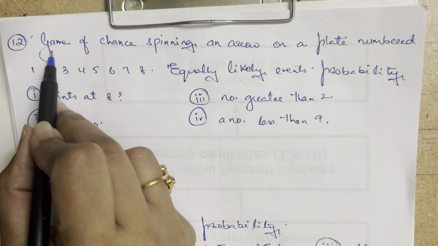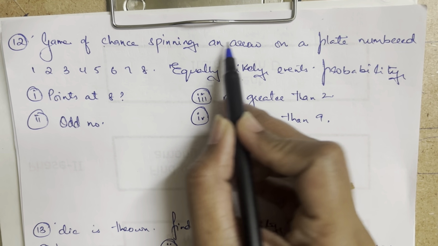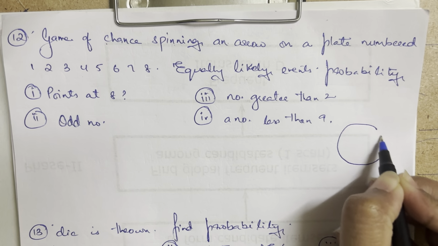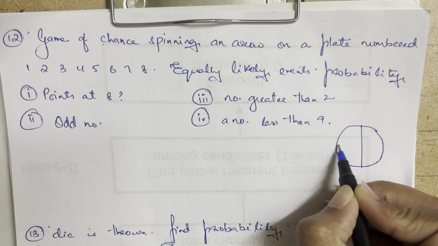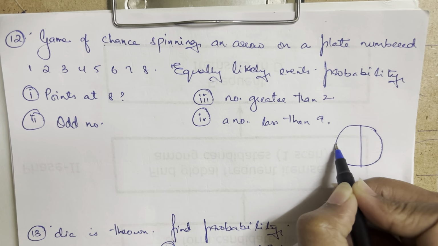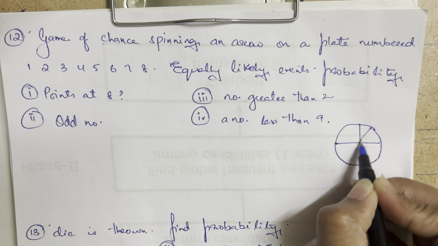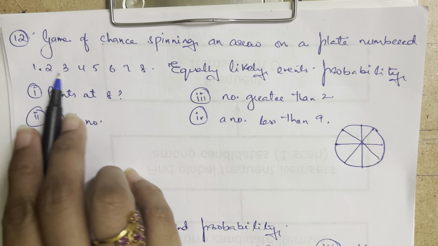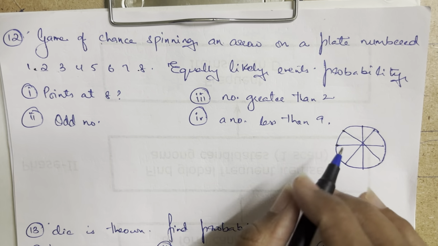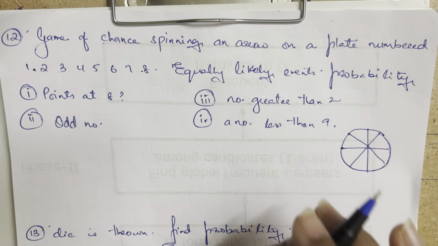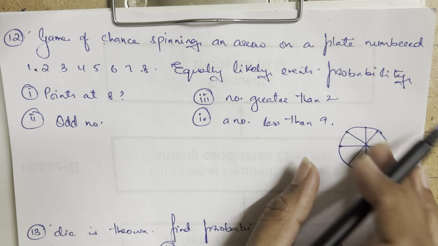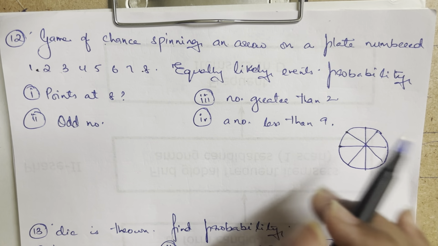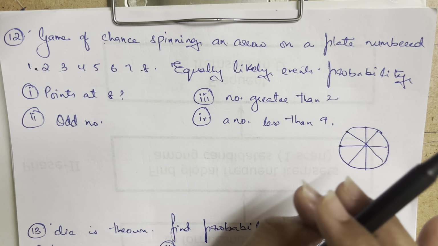It says that there is a game happening, a game of chance, spinning an arrow on a plate. If you look at the question in the textbook, there's a plate and there are certain numbers given onto that particular plate. It has been divided into 8 sections. I think these are the 4 sections, and then you have something like that. It is divided into 8 sections, and numbers are given also. So 1 2 3 4 5 6 7 8 are there, and you're going to spin it, and wherever the arrow points, you're going to be winning that particular thing. So this is an equally likely event. That means each of them are going to have the same possibility of coming, the number coming onto the arrow.